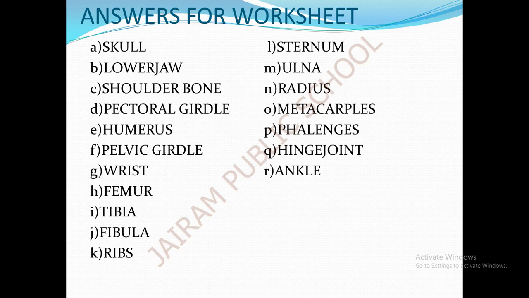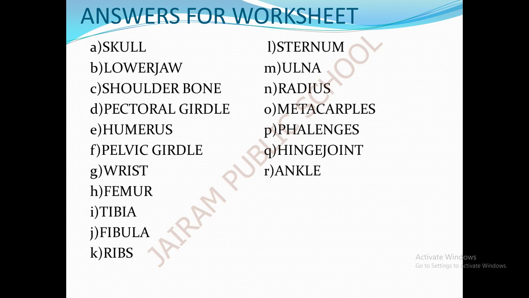Girdles are the place where the upper arm or the lower leg join to our body. There are two types of girdles, the pectoral girdle and the pelvic girdle. And the functions of the skeletal system. The next is the joint. A joint is where the bones are attached to each other, and joints are of two types: immovable joint and movable joint. These joints are held together by the connective tissue known as ligament. The movable joint is of four types: the ball and socket joint, hinge joint, pivot joint, and gliding joint.